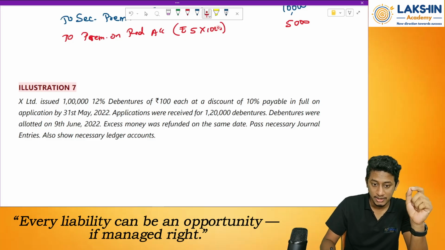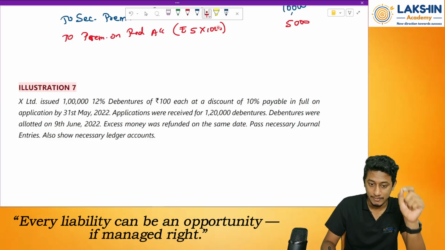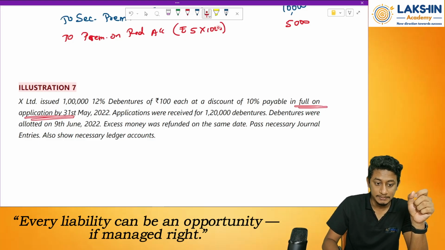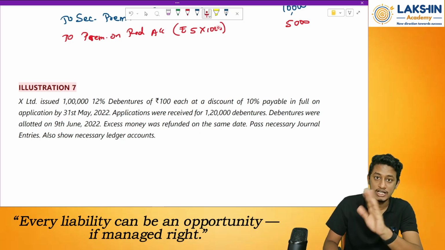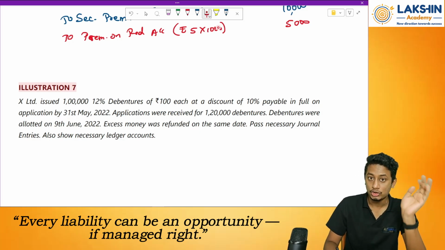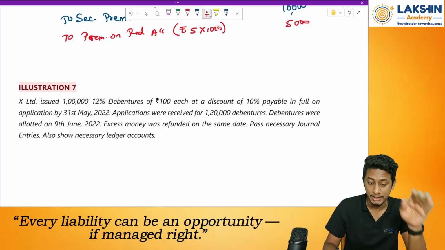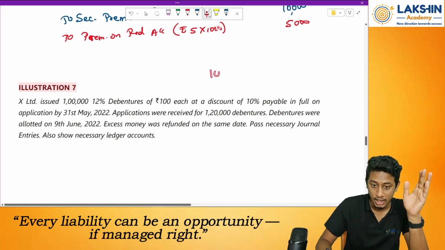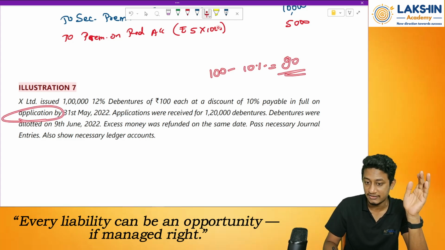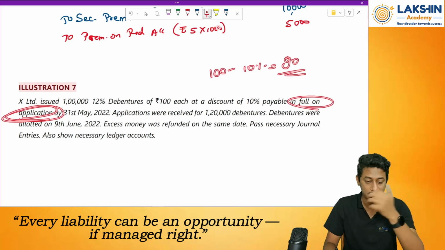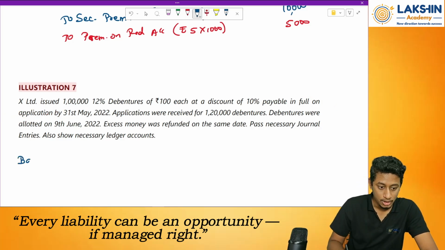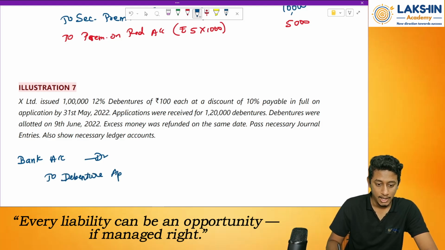So in this case, what is happening? For 100 rupees each debenture, I am receiving the money fully on application itself. So there is no separate allotment over here. Clear? So please do not pass any entry for allotment separately. The whole of the money, 100 minus 10%, that is 90 rupees, is completely received on the application itself, because it is fully on application, right? So pass the entry now. Bank account debited to debenture application account. I am passing the entries as per your textbooks.